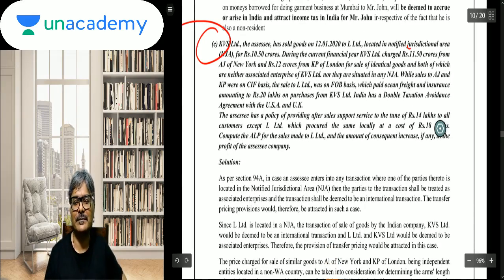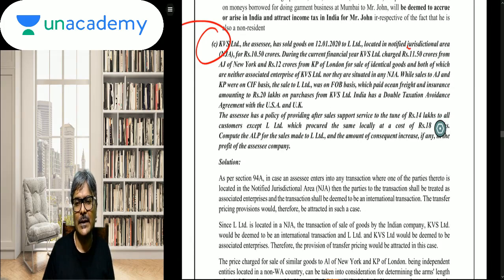Point number C. Can you see that? Point number C. And that is about what? The two comparables. Students, the two comparables. On those two comparables, you will do the comparability adjustment and determine the two ALPs. And once you have got more than one ALP, not going beyond 6, if it is 2 ALPs, do the arithmetic mean. After the arithmetic mean, 3% is the tolerable band, the safe harbor, and thereafter we will finally do the transfer pricing adjustment subject to section 92C(3).